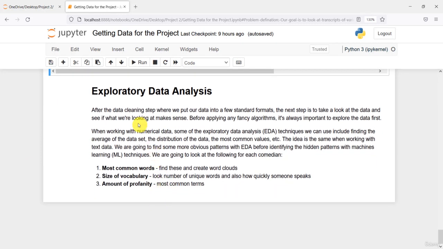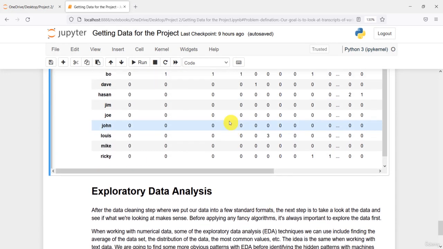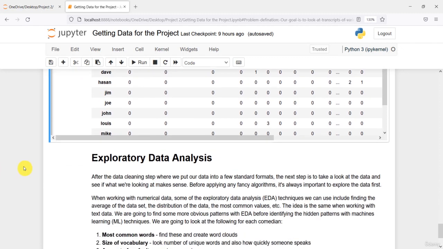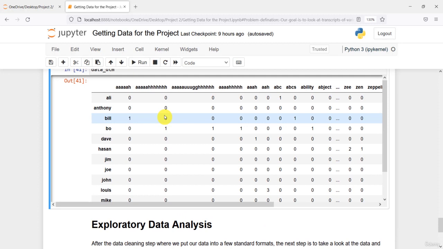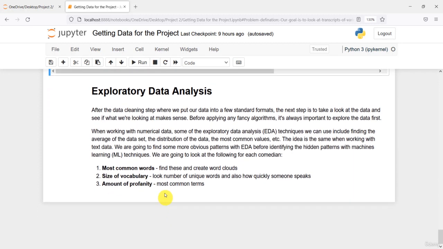Now let us do something called exploratory data analysis. After the data has been cleaned in the previous step, we put our data into a standard format. So we used a document term matrix as a format to store the data. Now the next step is to take a look at the data and see if what we are looking at makes sense. So basically we are going to analyze our data and make sure that it makes sense.